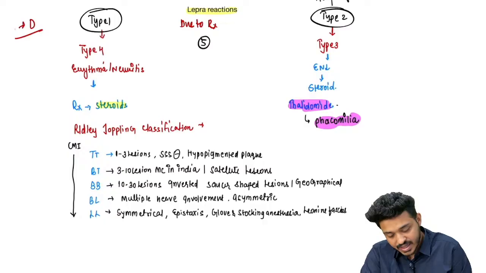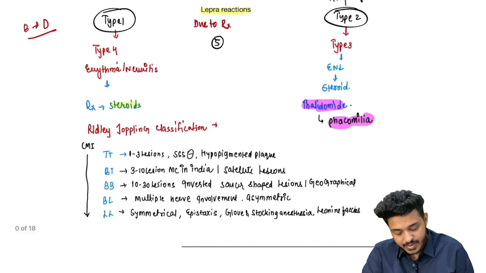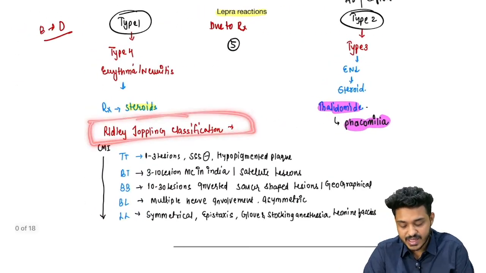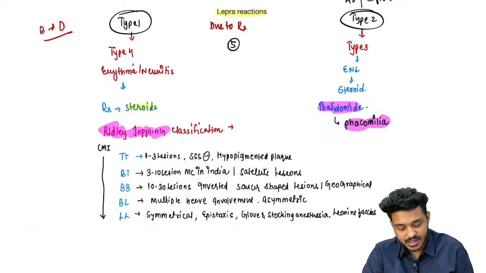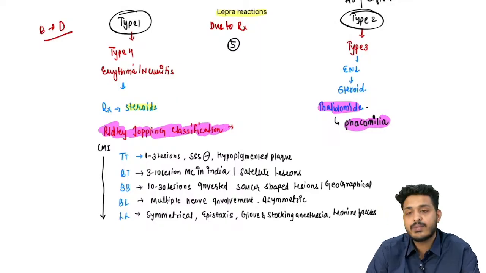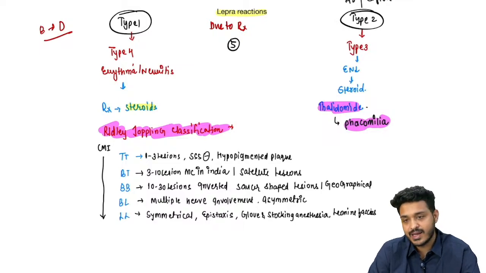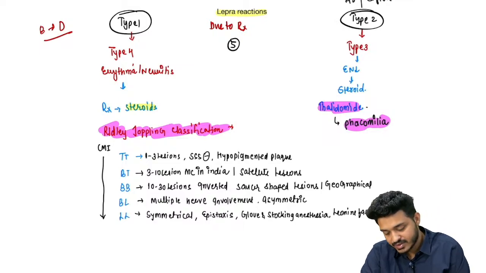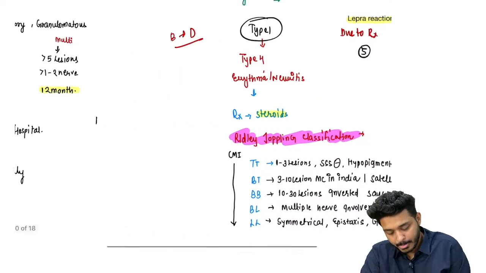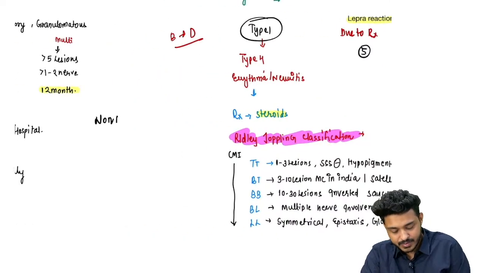And the name of the classification that we use for leprosy is known as what? This name has been asked previously. क्या कौन सा classification हम लोग use करते हैं? For leprosy, this is known as the Ridley-Jopling classification, right? Another classification you can remember for non-tubercular mycobacteria is known as what?